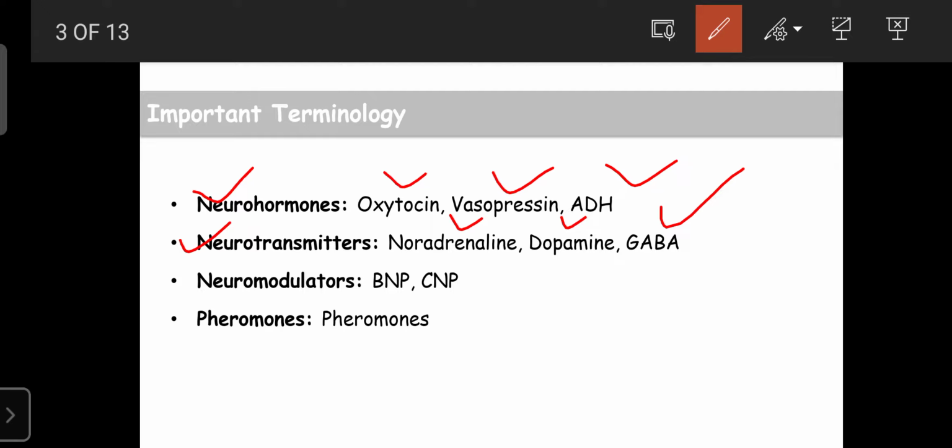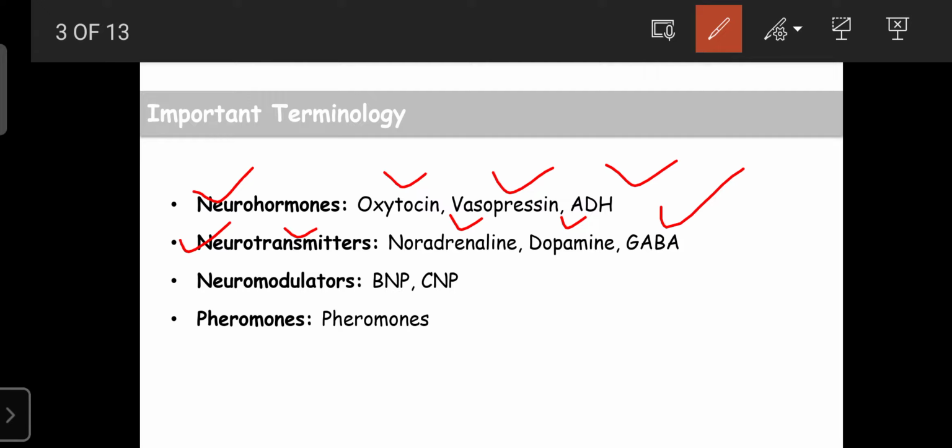That's why noradrenaline is considered a neurotransmitter. It can transmit the message regarding arousal, alertness, as well as blood pressure and many brain functions, and excitations. All these are regulated by noradrenaline.